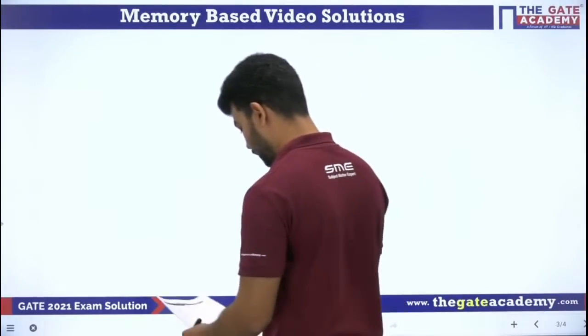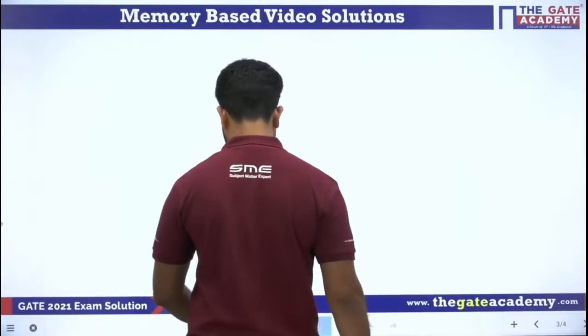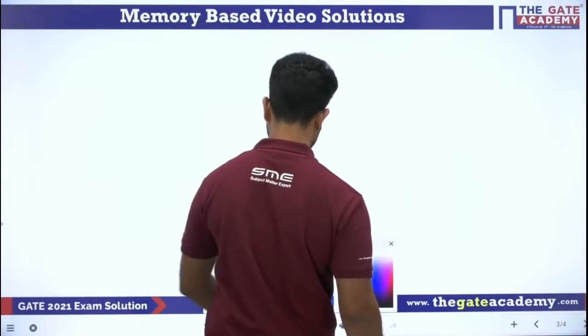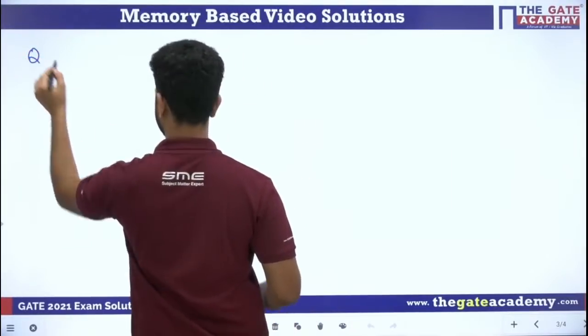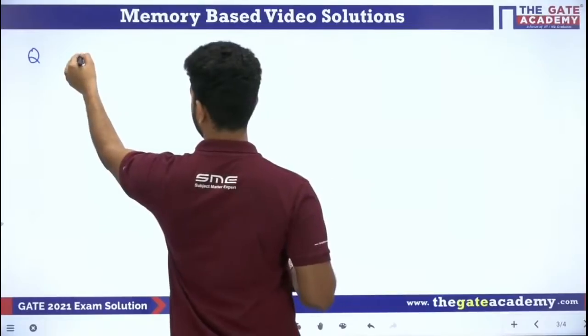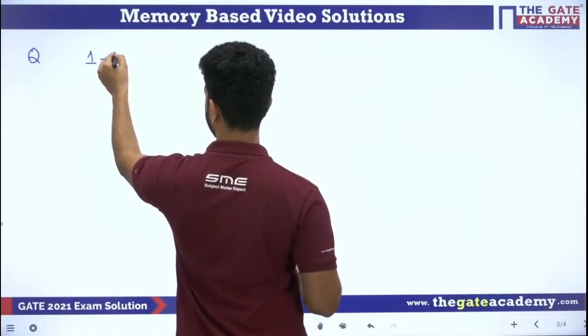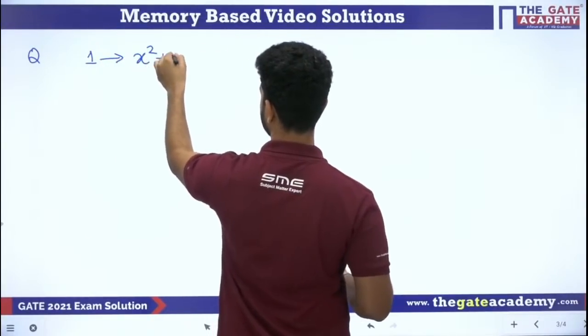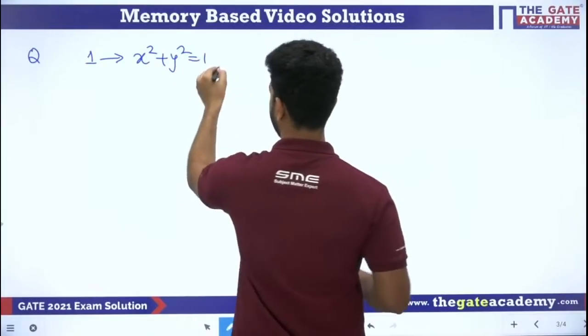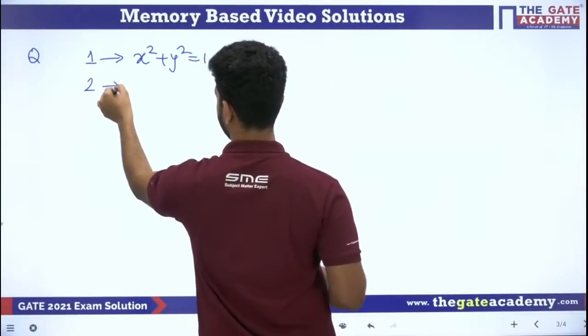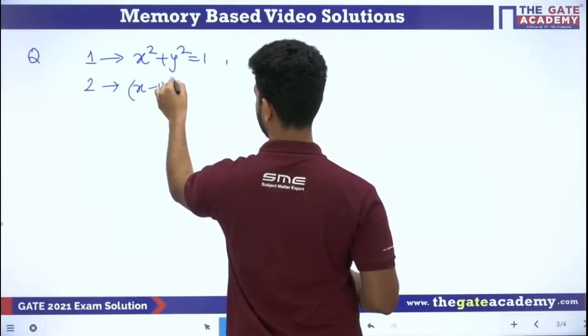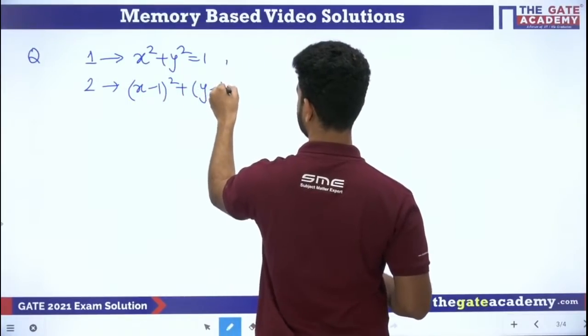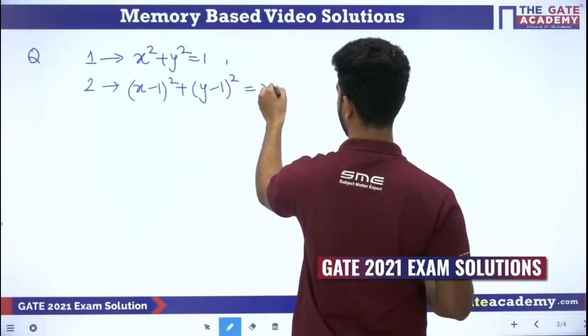Okay, so the question is: the first circle is given, that is x square plus y square is equal to 1, and the second circle is given, (x minus 1) whole square plus (y minus 1) whole square is equal to r square. This is what they have given.